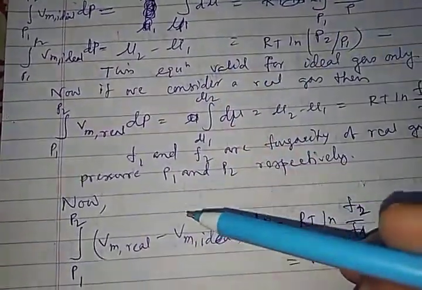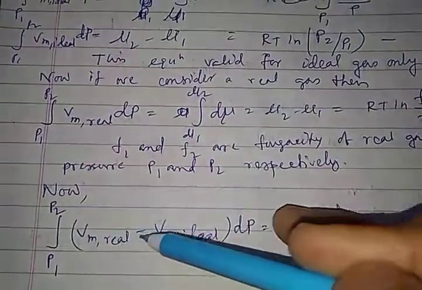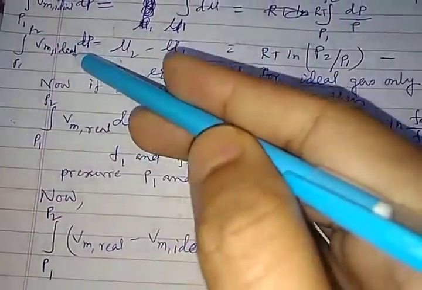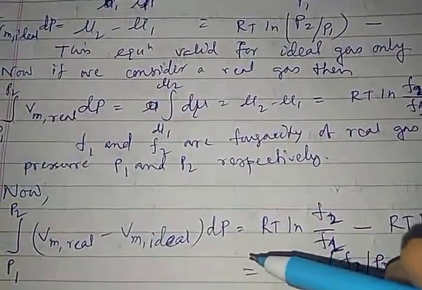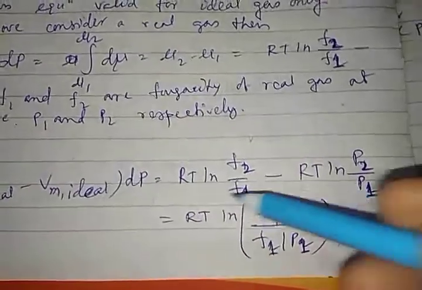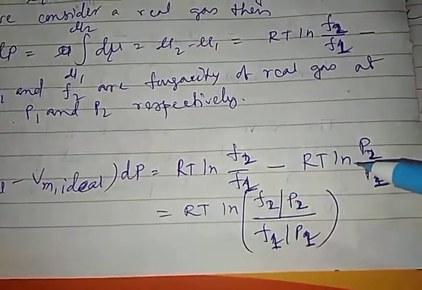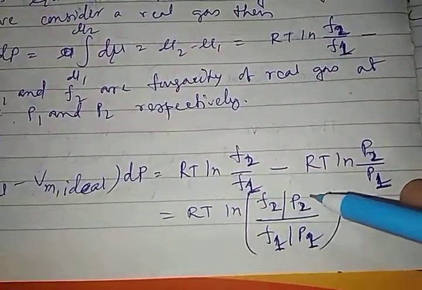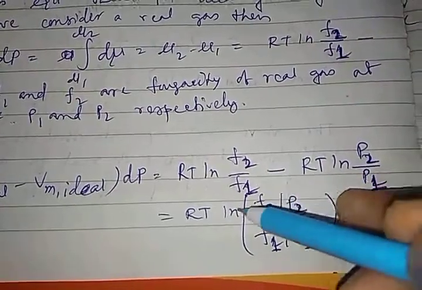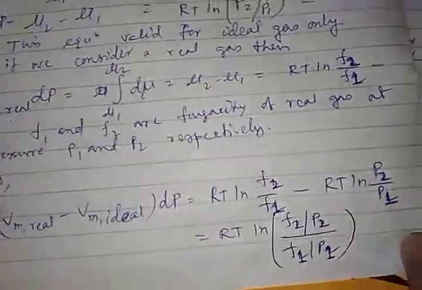Now if I subtract the ideal value from the real value, then I will have the relationship RT ln F2 by F1 minus RT ln P2 by P1. That will bring me RT ln of F2 by P2 in the numerator and F1 by P1 in the denominator.